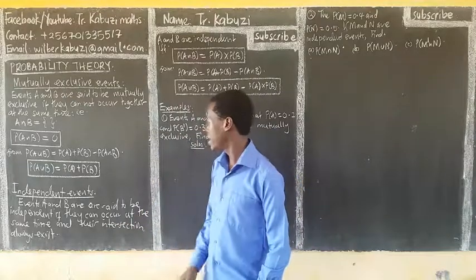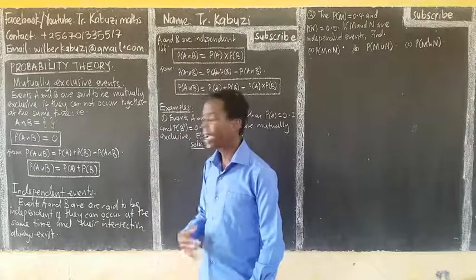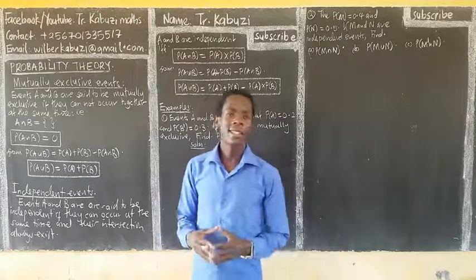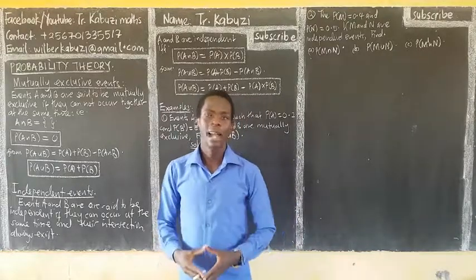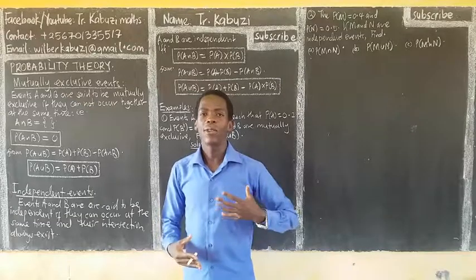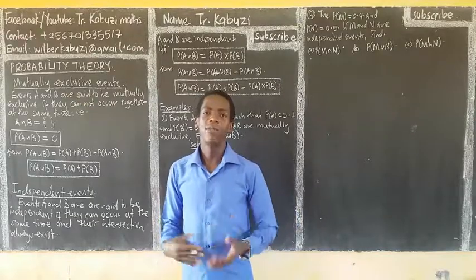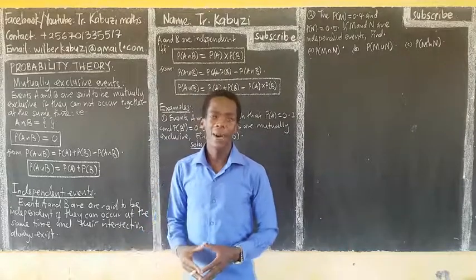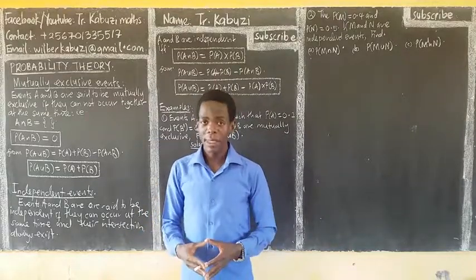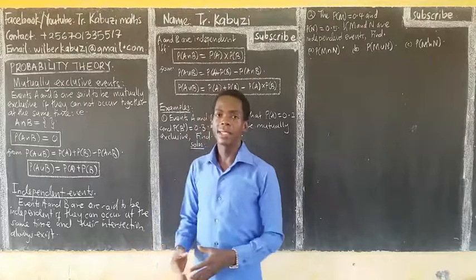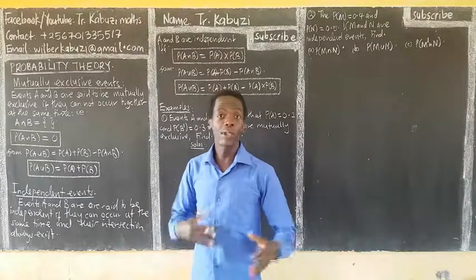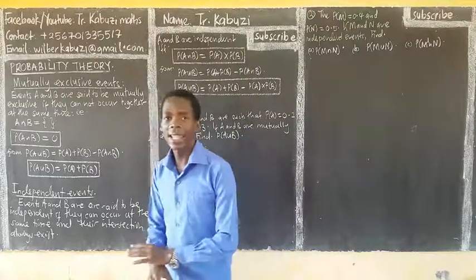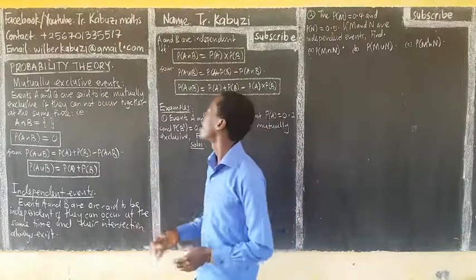Let us come to independent events. Events are said to be independent if the occurrence of one cannot affect the other. In simple terms, you can do them at the same time. For example, you have a heartbeat at the same time you are walking, so the two events can occur together. Or like now, I'm teaching while I'm recording a video. So those two can occur independently.